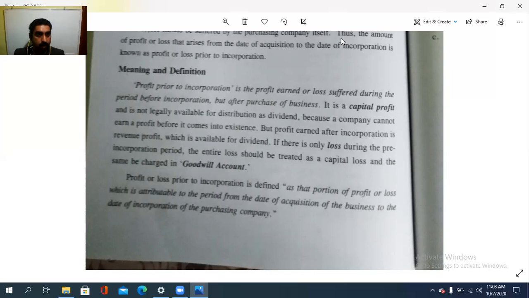A company can never have a profit before its existence. Only if it happens is there a case. So legally it is not yet a company. In such a situation, such a company cannot earn a profit, so it is not legally bound to pay the dividend also. That is why it is called capital profit. Otherwise it would go as revenue profit.